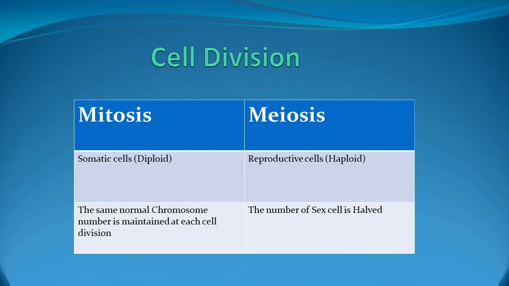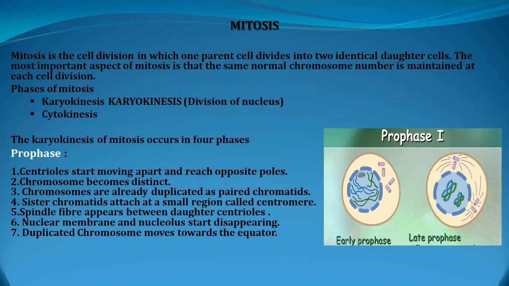Meiosis cell division takes place in reproductive cells. It is haploid in number. 4 daughter cells will be produced and the number of chromosomes in the sex cells is half. If it is 2n, only n number of chromosomes will be transferred to the daughter cells.